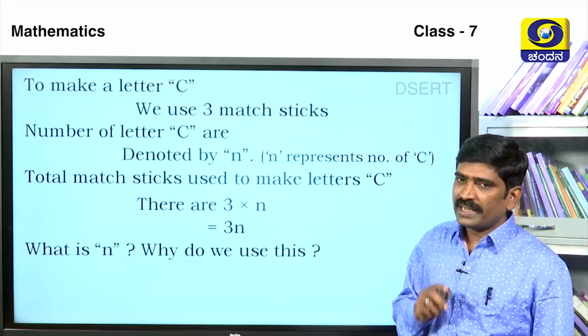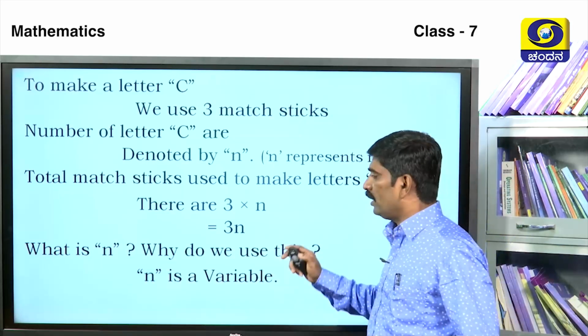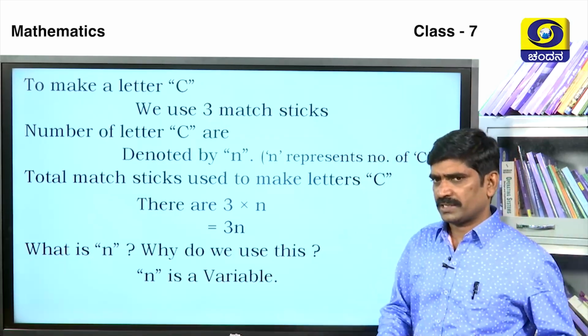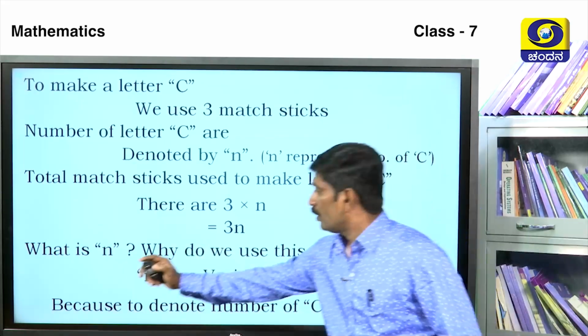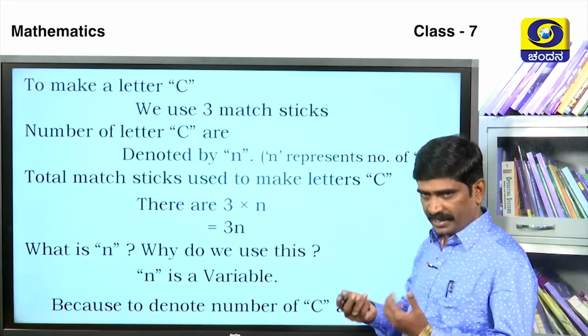Next, what is n? Why do we use n here? n is a variable. The word used is variable. What is a variable? I will discuss that next. Why do we use it? Because it denotes the number of C's taken.